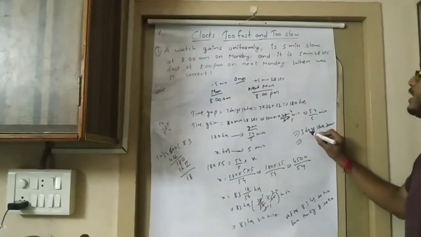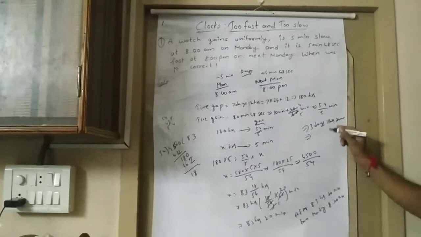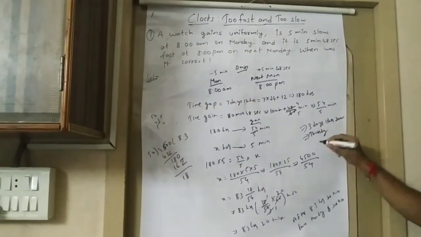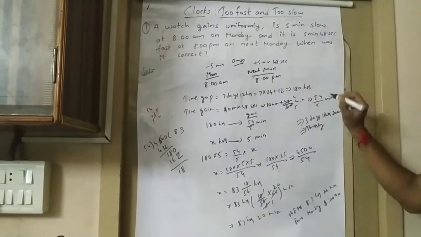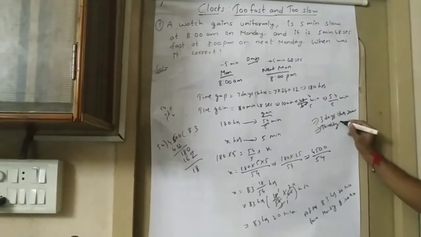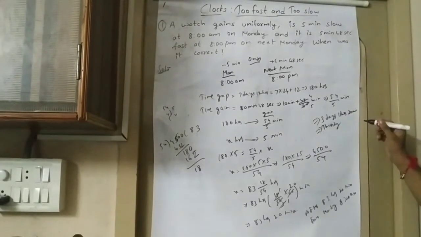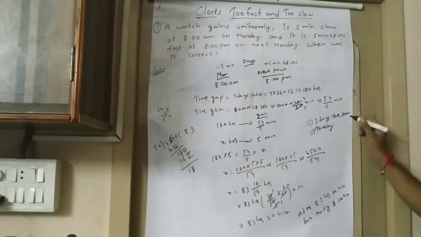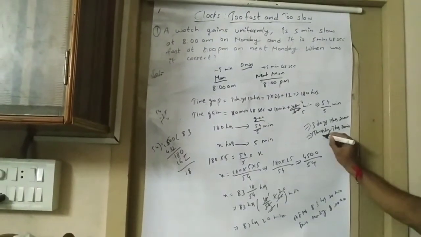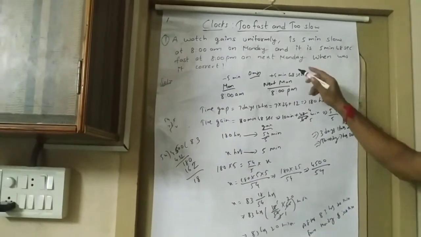So after 3 days means Tuesday, Wednesday, Thursday. So at Thursday, after 3 days, it will be Thursday 8 a.m. From 8 a.m. again add 11 hours. Means 8 a.m. to 8 p.m. that is 12 hours. That means 7 hours 20 minutes. So at Thursday 7 hours 20 minutes it will show correct time.